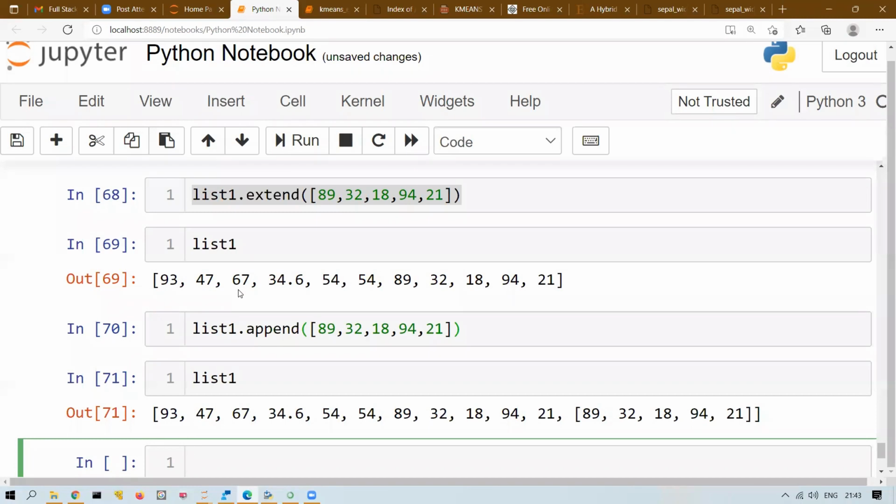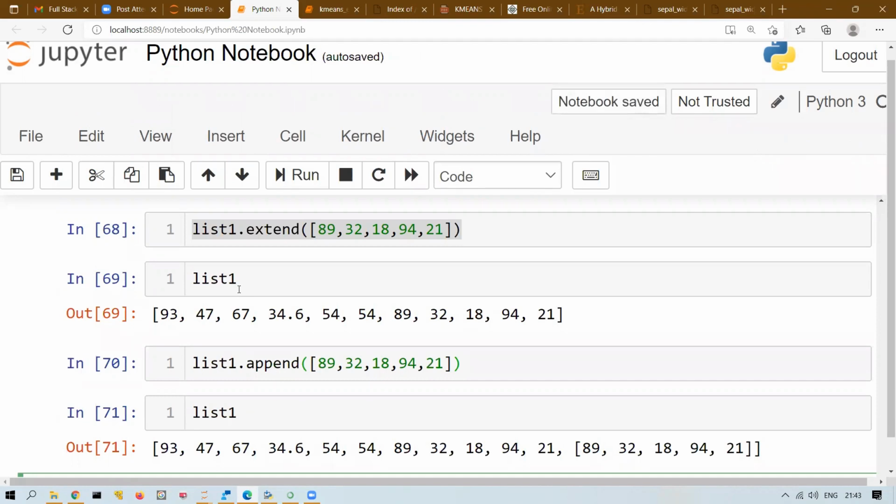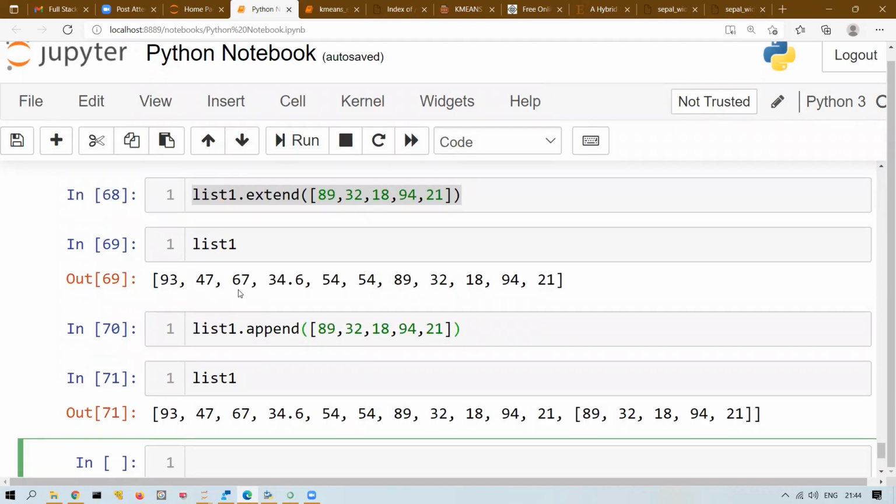Extend means in the same list, the elements will be there. Here it is appending as a new list. List inside a list. Correct. So it will take the whole 89, 32 as a list, and it will add the entire list as an individual element. Right? Extend will flatten, and then add the individual elements. But append will add the whole list as a single element.